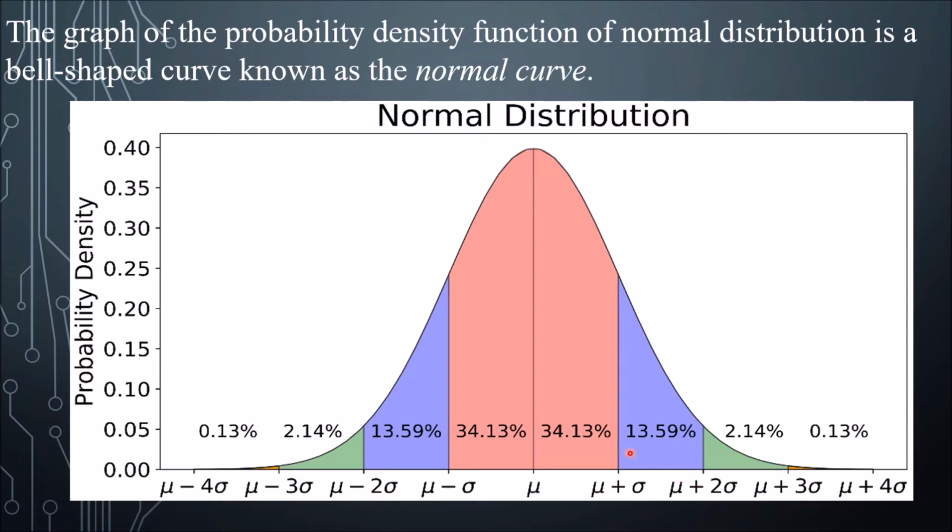Lastly, 99.74%, so from this 2.14 up to 2.14 here, of all observations or data lie within 3 standard deviations. So 3 standard deviations from the mean. So that's mu plus 3 sigma, mu minus 3 sigma. So the whole thing is equal to 99.74%.